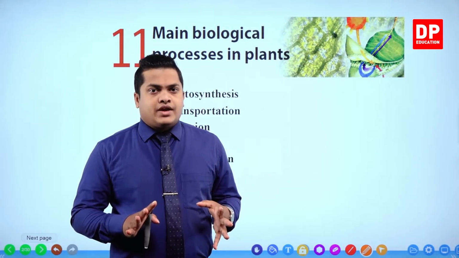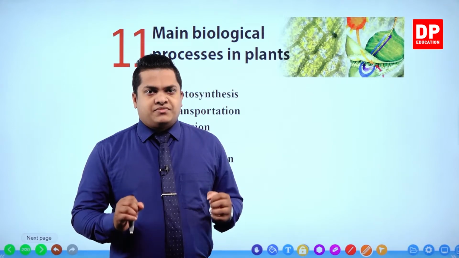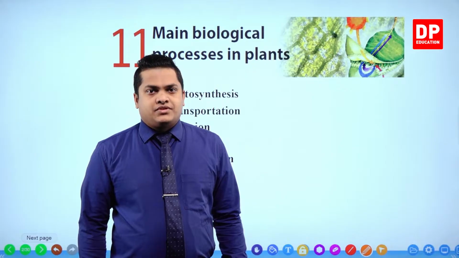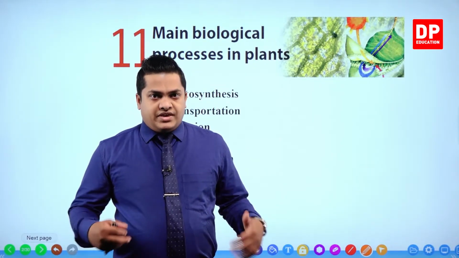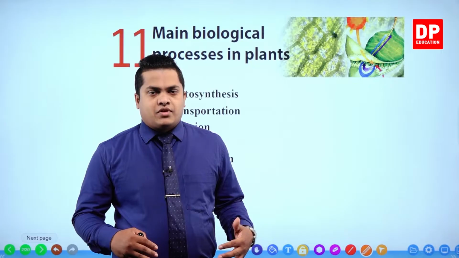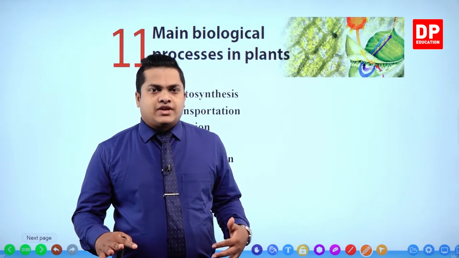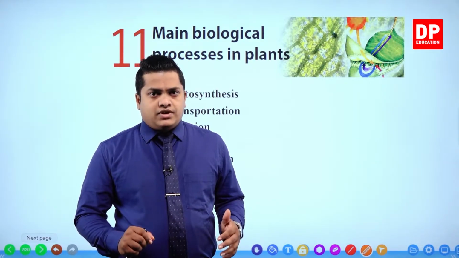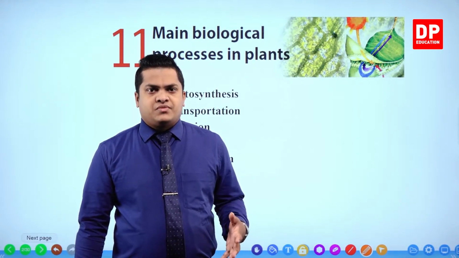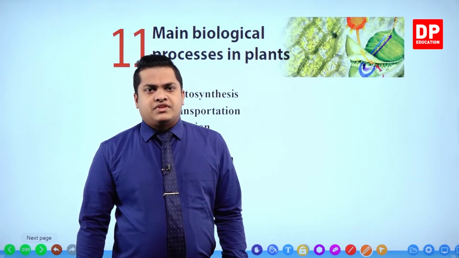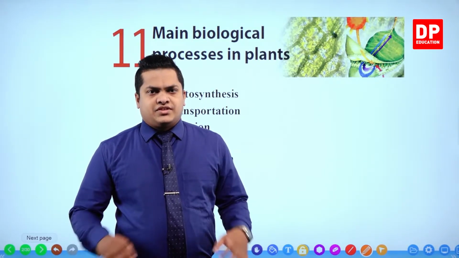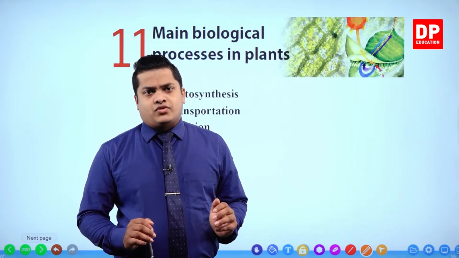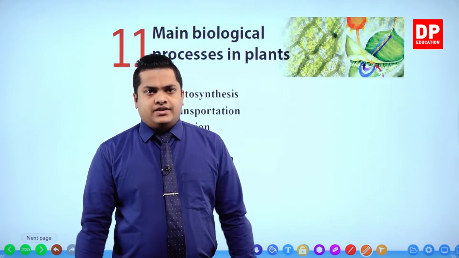And you already know that it's the main process which keeps carbon dioxide and oxygen gas at a balanced level in our environment, right? That means it absorbs carbon dioxide from the environment and releases oxygen gas, which is very helpful for the combustion process and for the respiration of organisms. Organisms means especially animals and other organisms living on the earth. So that's just a brief related to photosynthesis. We'll be discussing further things related to photosynthesis under our first main heading, right?